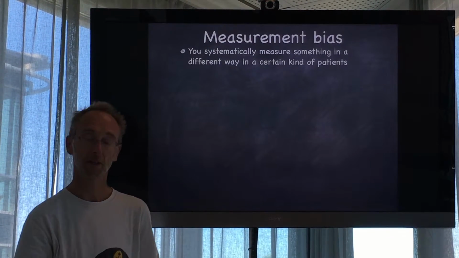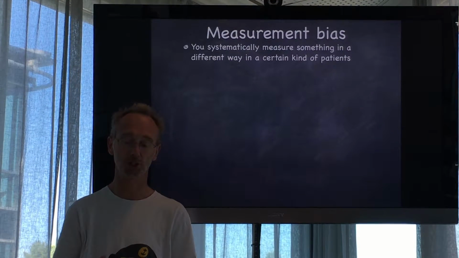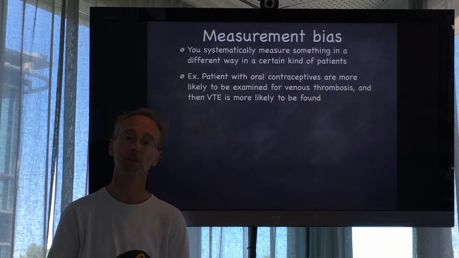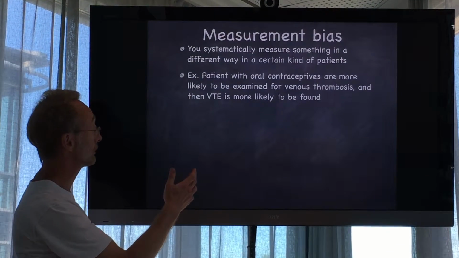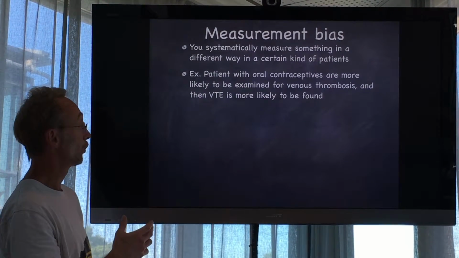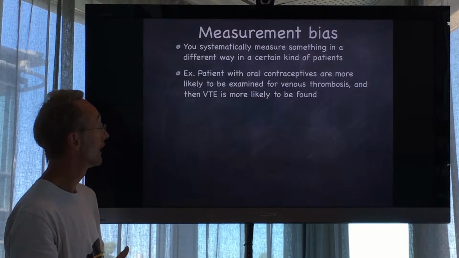Measurement bias. This is that we systematically measure something in a different way in certain kinds of patients. For instance, a patient on oral contraceptives arrives at the emergency department. We ask her about medication and she tells us she takes oral contraceptives.